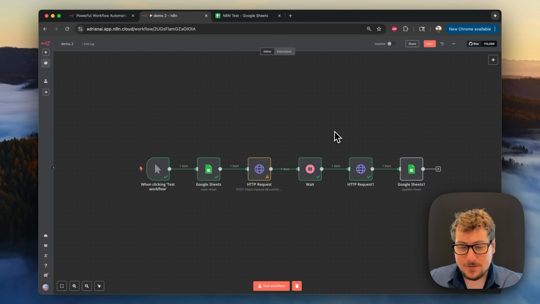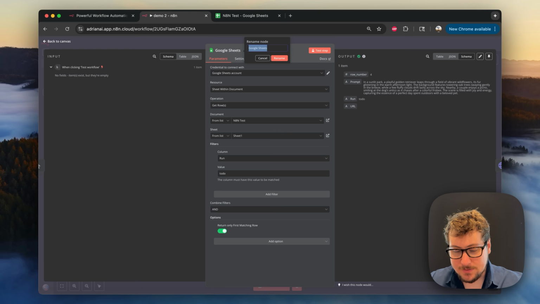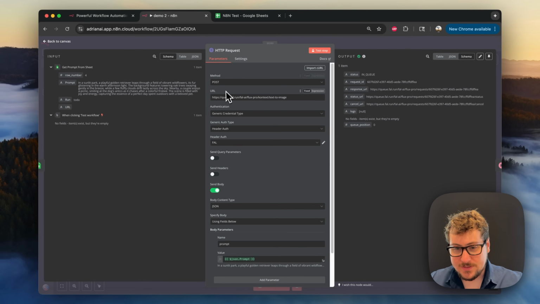Okay, so the next thing I'm going to be doing is renaming all the nodes so it's easier to understand, and then we're going to be fixing the automation because a lot of the variables may have changed. So we're going to go to the Google Sheets one and we're going to rename that to get prompt from sheet. For this HTTP request, we're going to rename this to generate image.